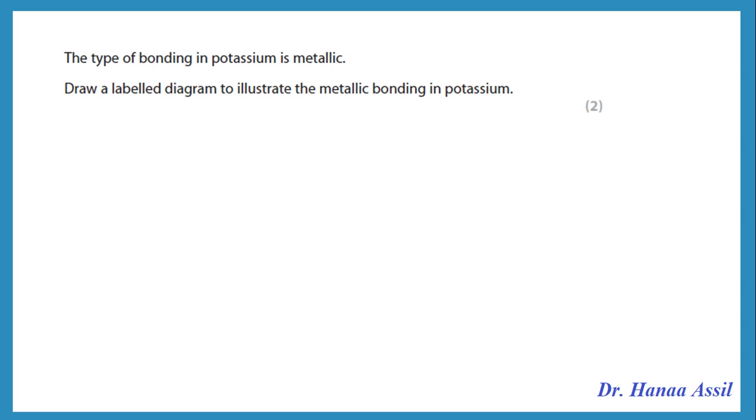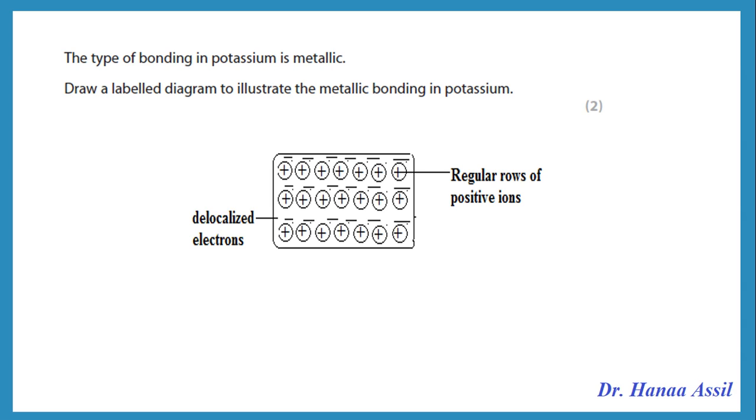The type of bonding in potassium is metallic. Draw a labelled diagram to illustrate metallic bonding in potassium. How do we draw metallic bonds? You should draw positive ions in rows, and they should be near to each other. They're actually closely packed. So they're regular rows of closely packed positive ions surrounded by a sea of delocalized electrons. So this is how you would draw it if you're required to draw the diagram of a metal.